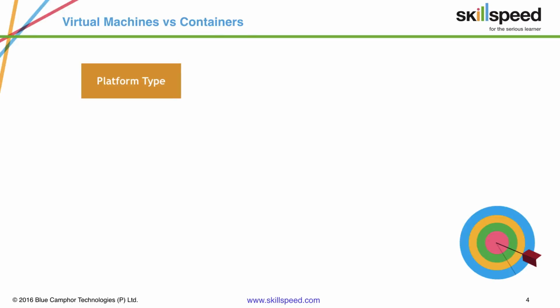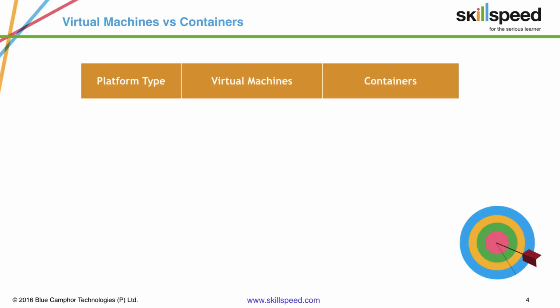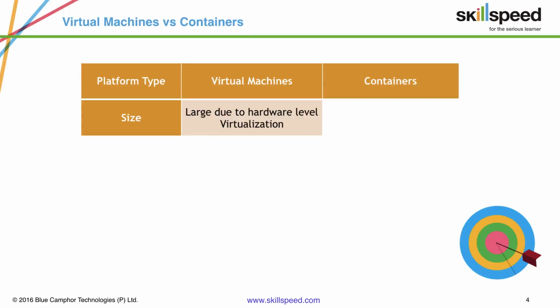So we'll have this comparison between the platform types. One is virtual machine, and the other platform is containers. The first criteria, or the first parameter on which we will compare, is the size. Virtual machines are pretty large due to hardware level virtualization, and when we say large, we are comparing that with containers, because containers are very small due to OS level virtualization.